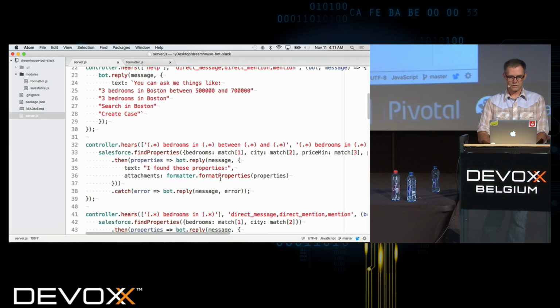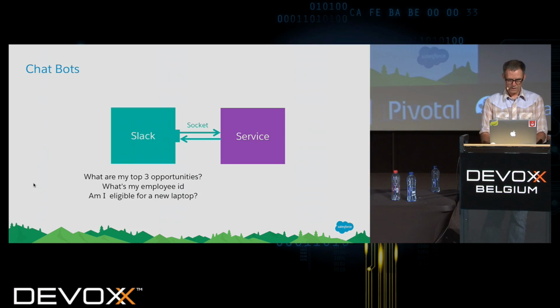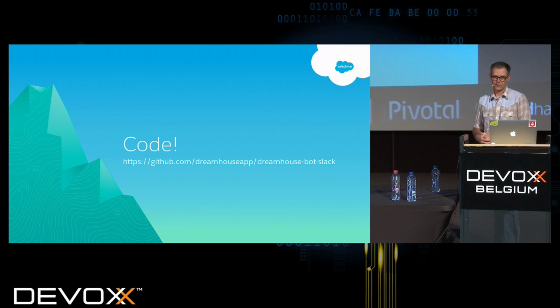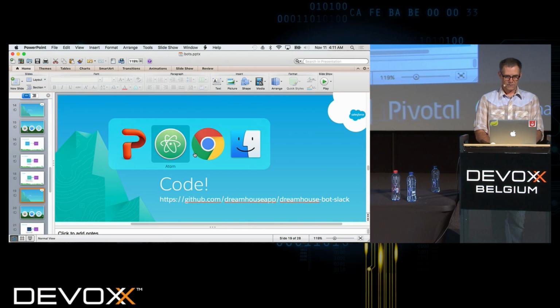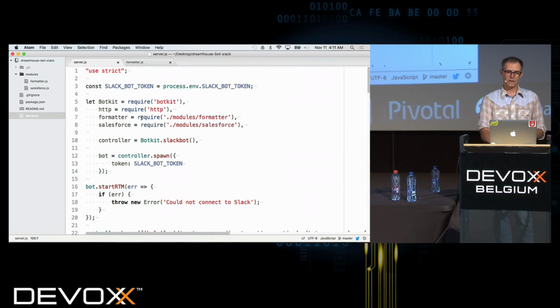And I want to dive into the code. I'll show you the URL first for that. So if you want to get the code, that's all on GitHub and in the Dreamhouse app organization. And then that one is the Dreamhouse bot Slack. So let's go take a look at some of the code here for how this actually works.